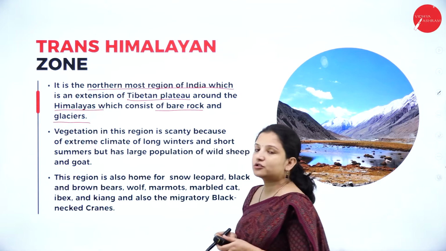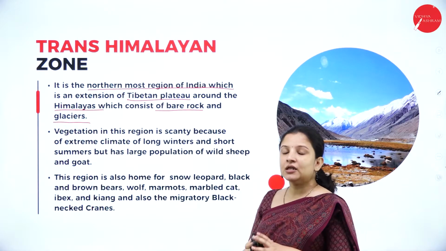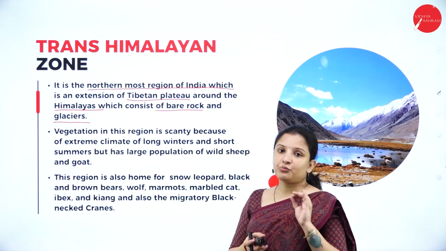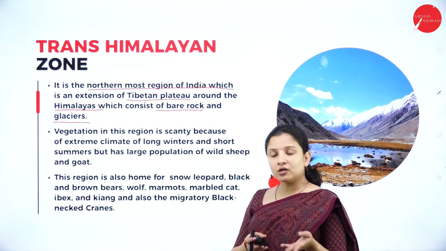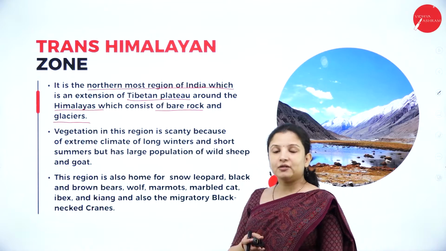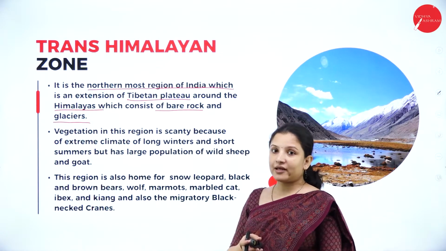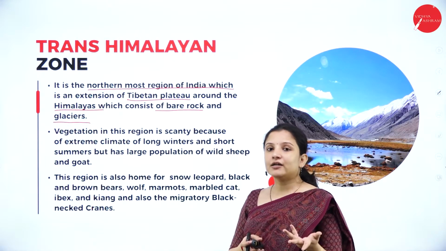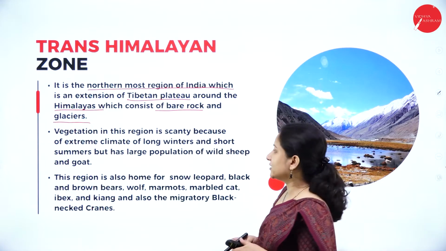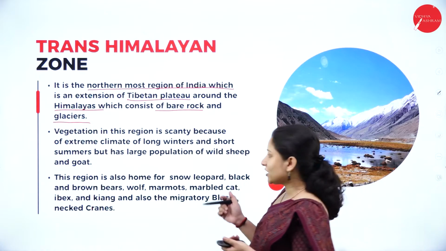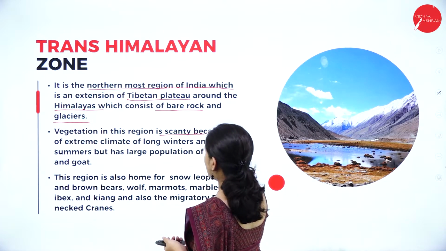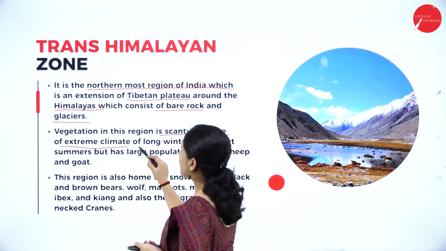Therefore, because it consists of bare rock and glaciers, vegetation is very, very poor in this particular region. So obviously, if the vegetation is poor, the herbivorous animals will be less or will not be there at all. And likewise, carnivores also will be completely absent in this particular region. So vegetation in this region is very poor or scanty because of the extreme climate.